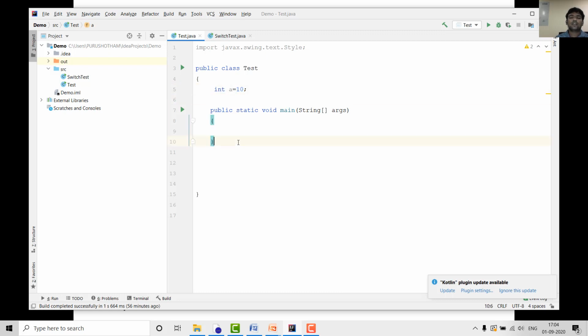The scope of an instance variable is that we can access it directly in all methods inside this class.